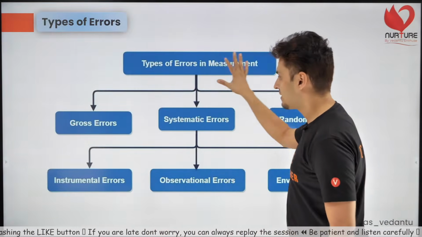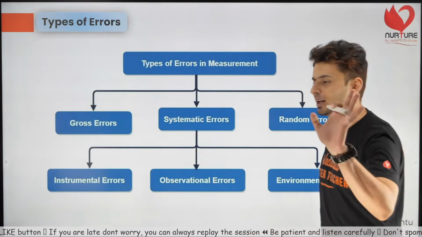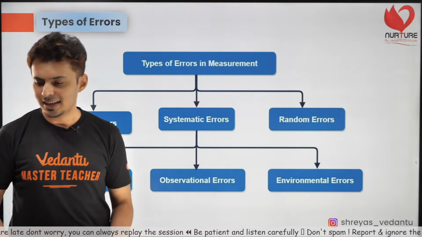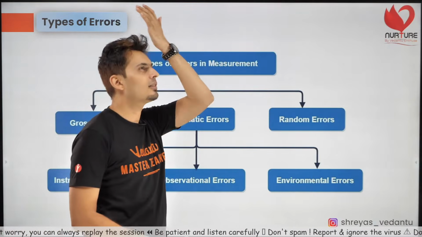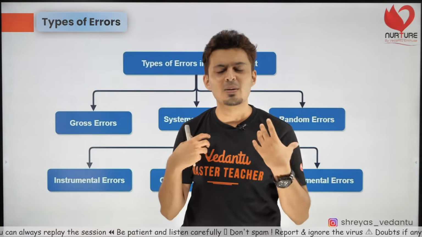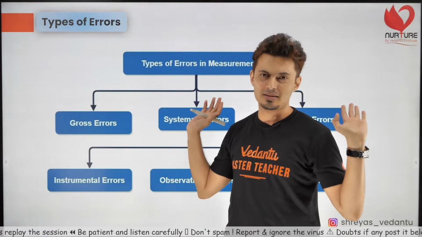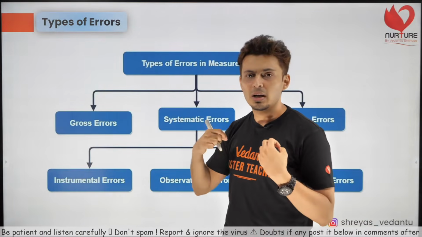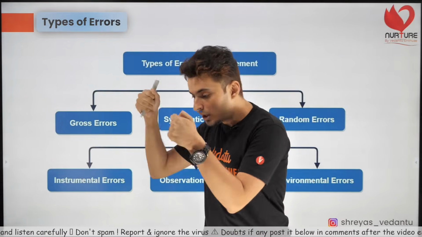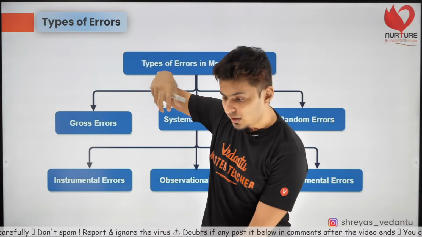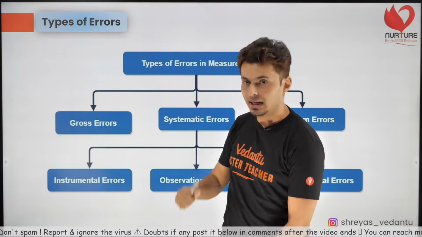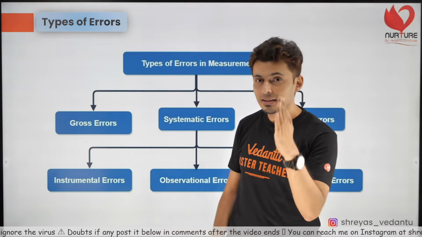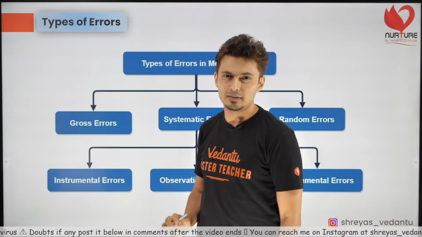Example, this is a very beautiful chart which will help you understand. Gross errors. Now what are gross errors? Gross errors are basically human mistakes, random things that you do. These happen because you're not holding the instrument or apparatus correctly, or you are making some mistake on your own. So these are called gross errors.